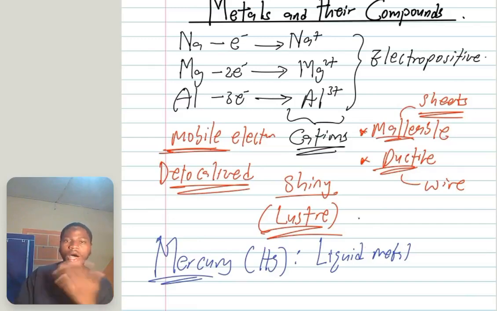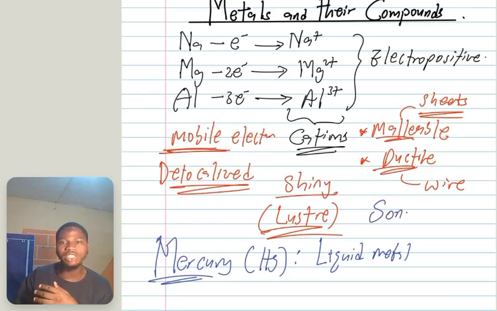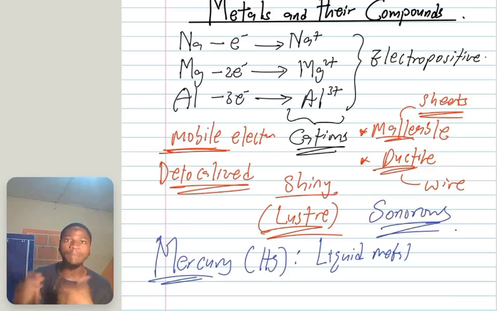Also, some metals are sonorous. There's something we call sonorous. It means that when you hit them, they produce sound. That is why metal is used to make bells, because when you hit it, it produces this kind of sound. That's the meaning of sonorous. Some metals are also used to produce musical instruments and the strings of musical instruments and so on. So these are the physical properties of metals.